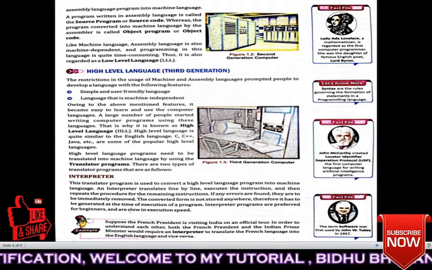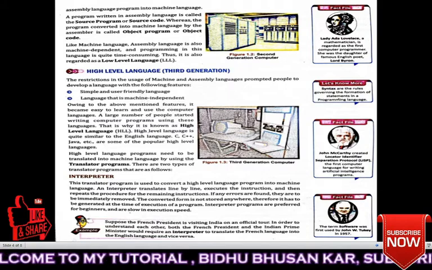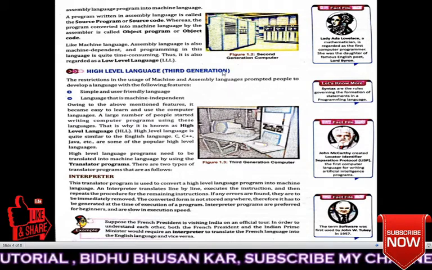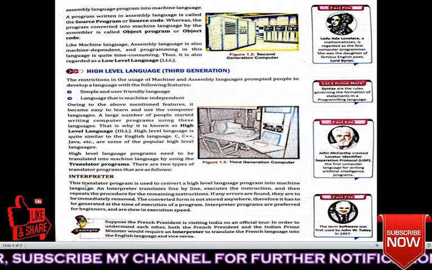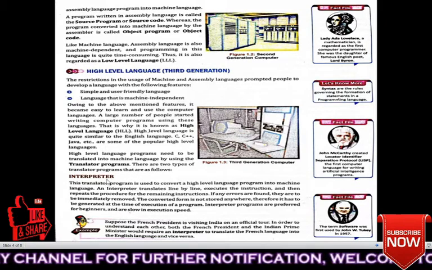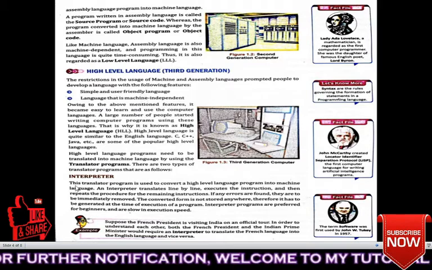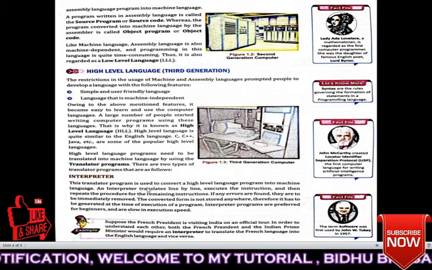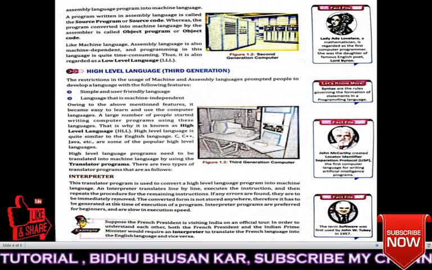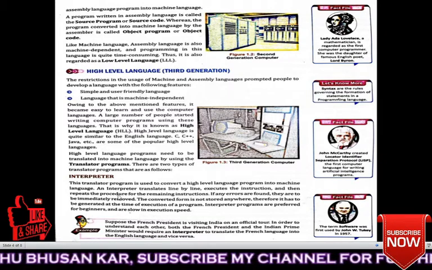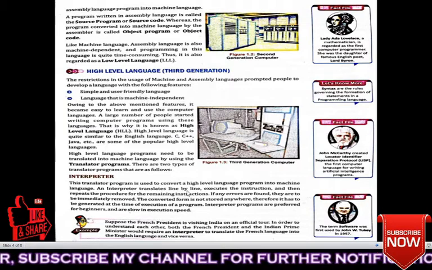See, these are third generation computers. They are quite small compared to second and first generation. Let's read. Interpreter. Interpreter is one type of translator. This translator program is used to convert a high level language program into machine language. An interpreter translates line by line.